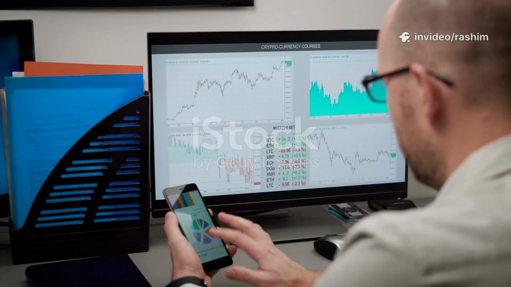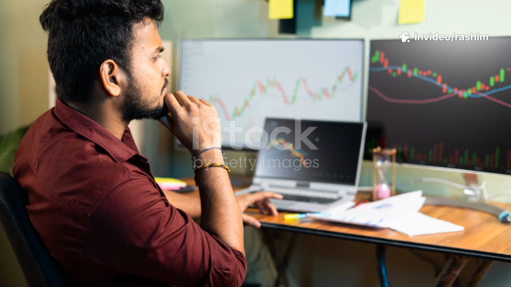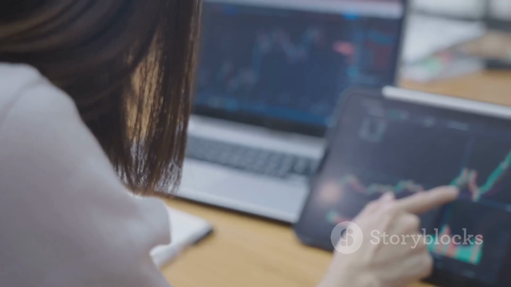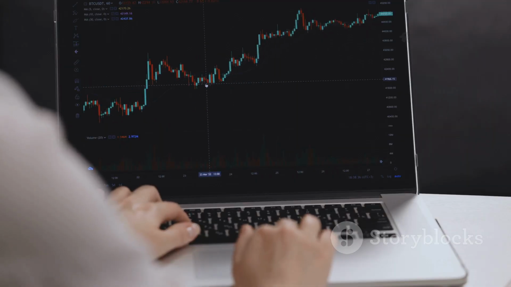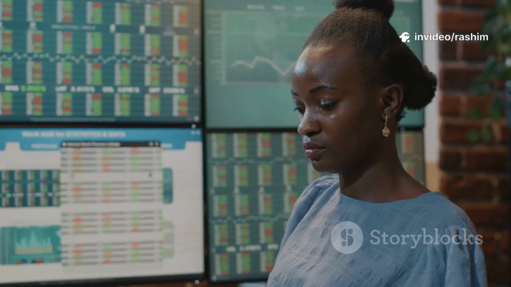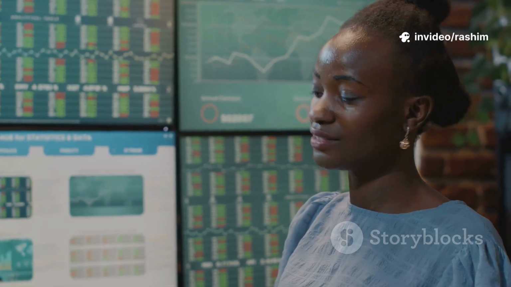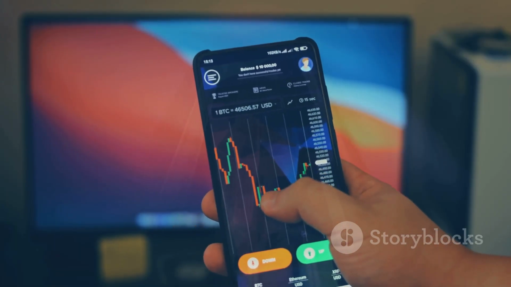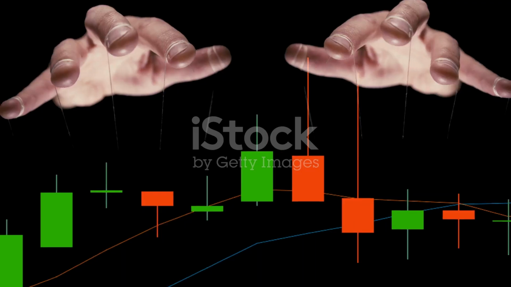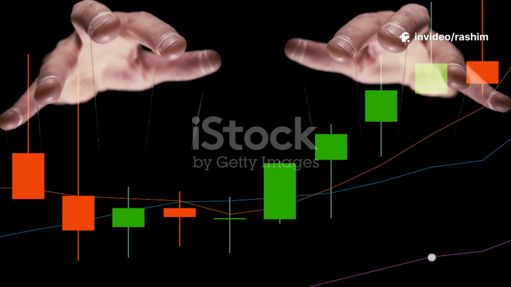Section 8. Backtesting your strategy. Traveling back in time. Now that you have a complete strategy written down, how do you know if it's any good? You certainly don't want to start trading it with real money right away. This is where backtesting comes in. Backtesting is the process of applying your strategy rules to historical price data to see how it would have performed in the past. TradingView has an amazing feature called the bar replay tool that lets you do this manually. It allows you to go back in time on any chart and then move forward one candle at a time.